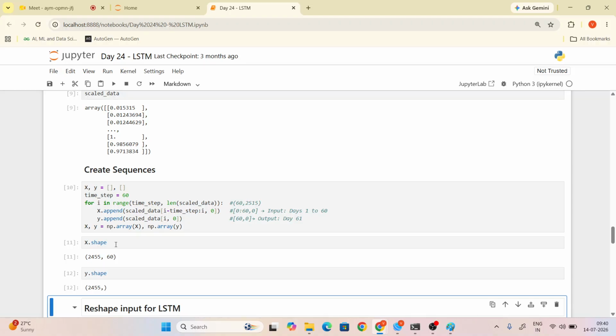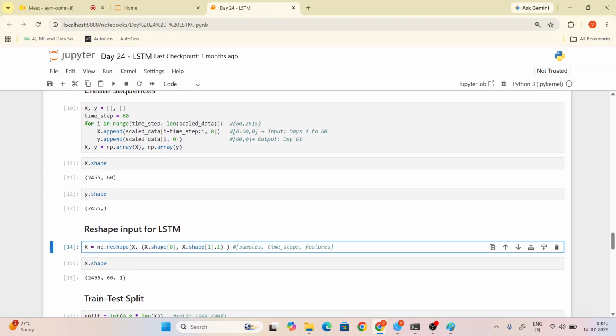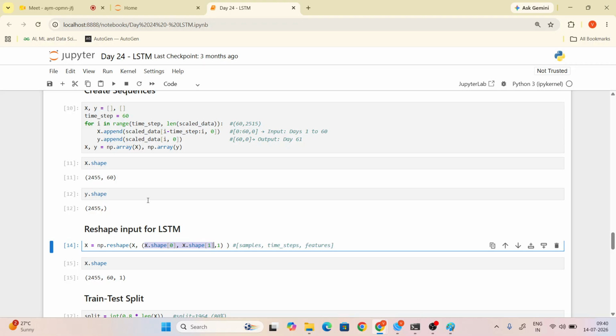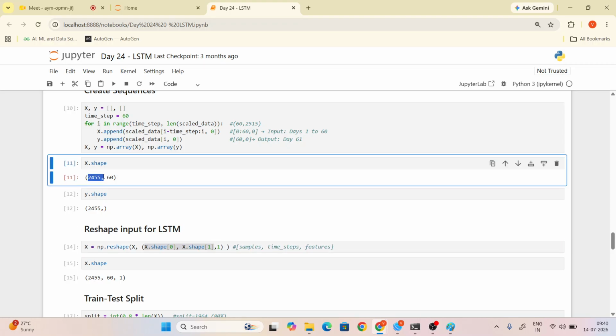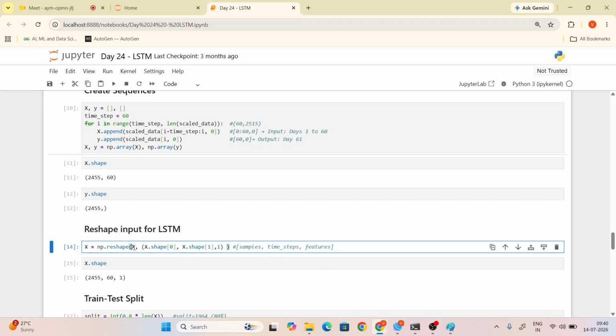Now you are reshaping that. x is your input. Now you are giving the x shape 0 and x shape 1. So what does x shape 0 mean? 2455. The first one is the samples, this is our time steps, and this is our feature. Have you got my point?